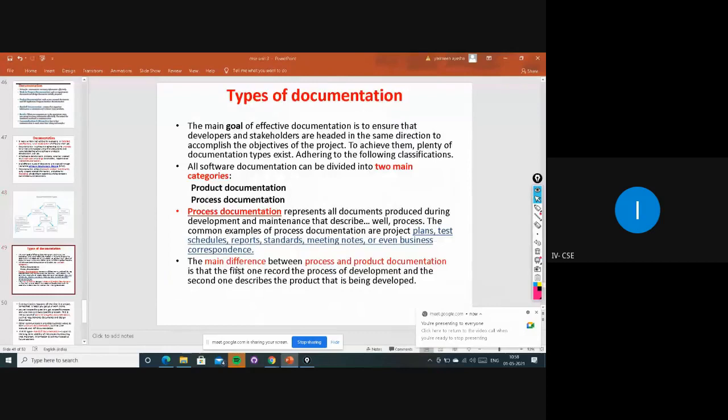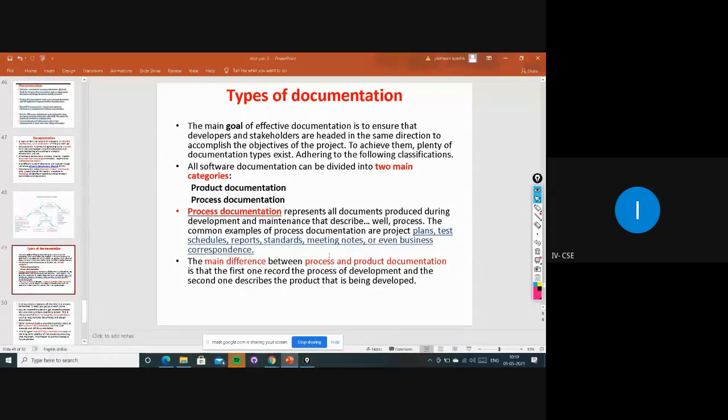So what exactly is this process documentation? It represents all documents produced during development and maintenance, and it describes all the processes. Common examples of process documentation are planning, testing, scheduling, reports, standards, meeting notes, or even business correspondence, right? All this will come under process documentation.